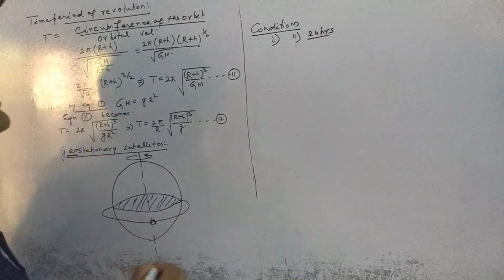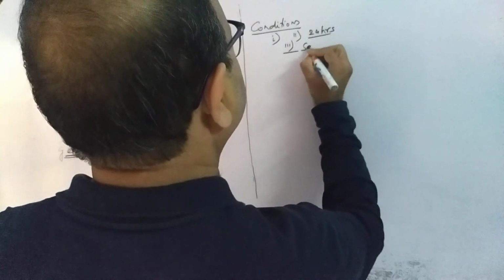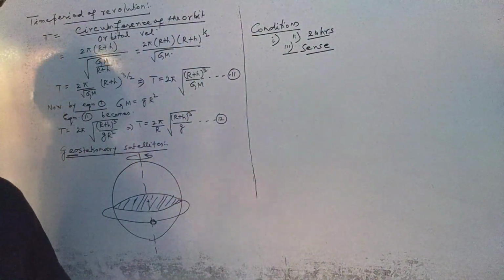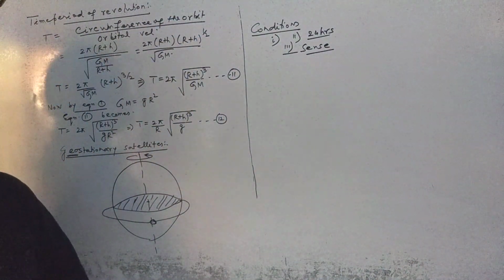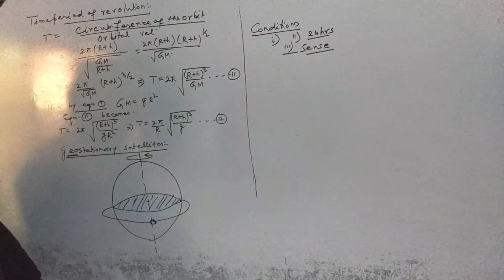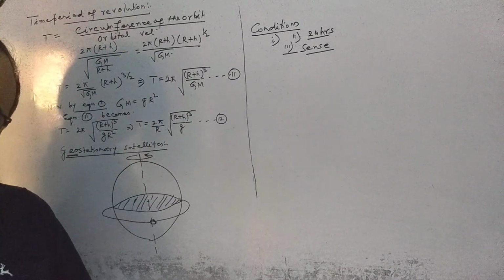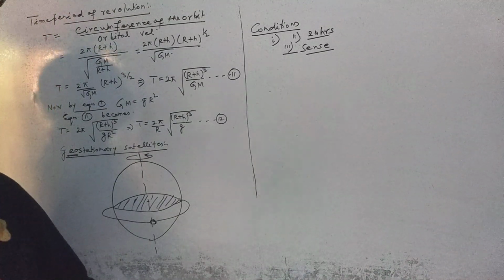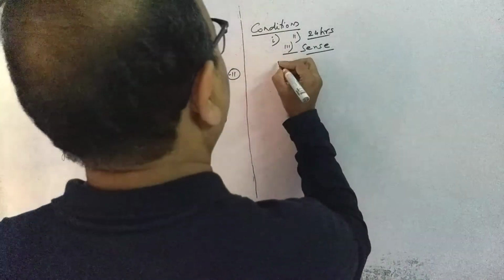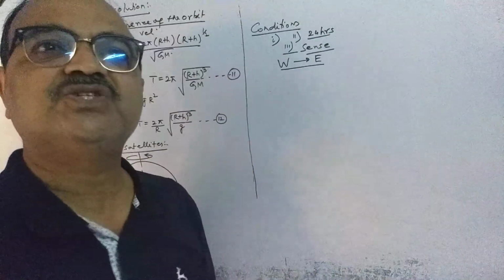Third point, the sense of revolution of the geostationary satellite should be the same as that of the rotation of the earth about its own axis. That is, mind this, from west to east.